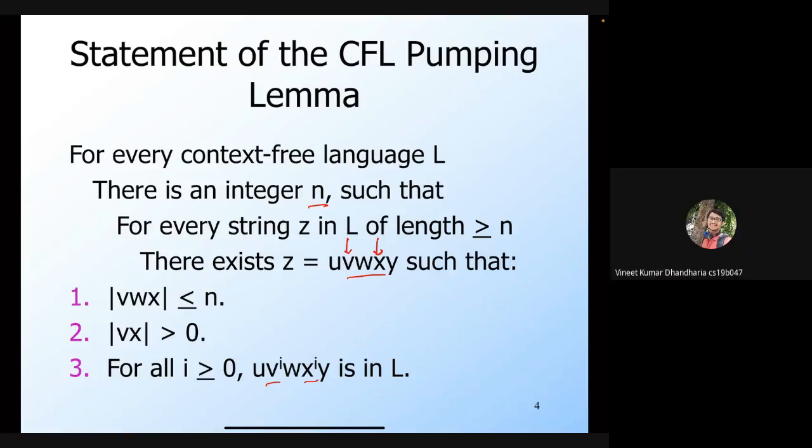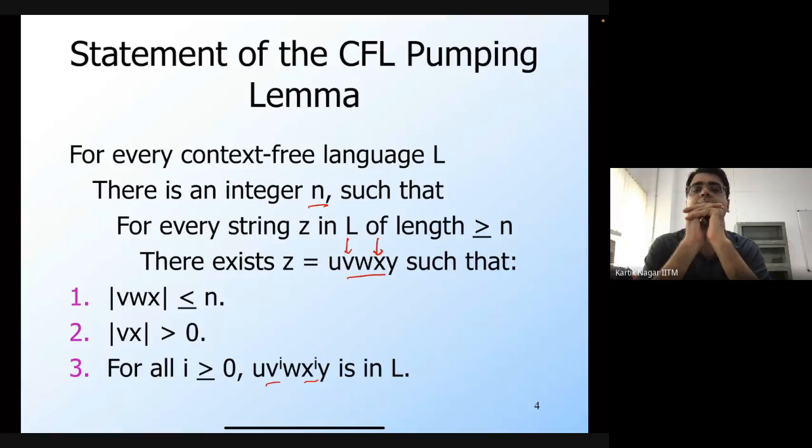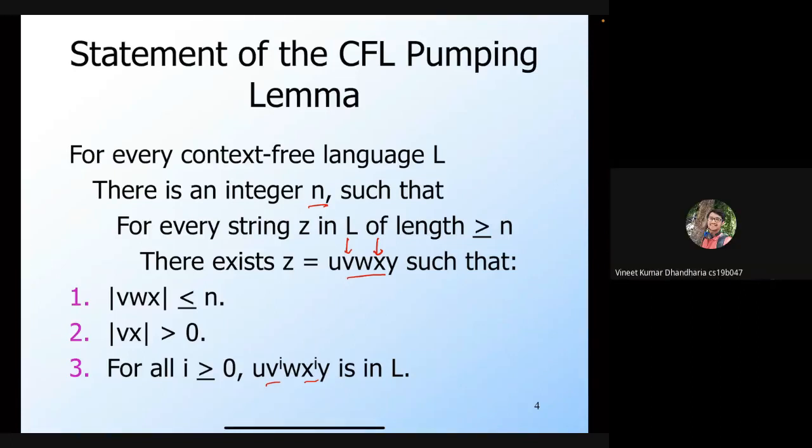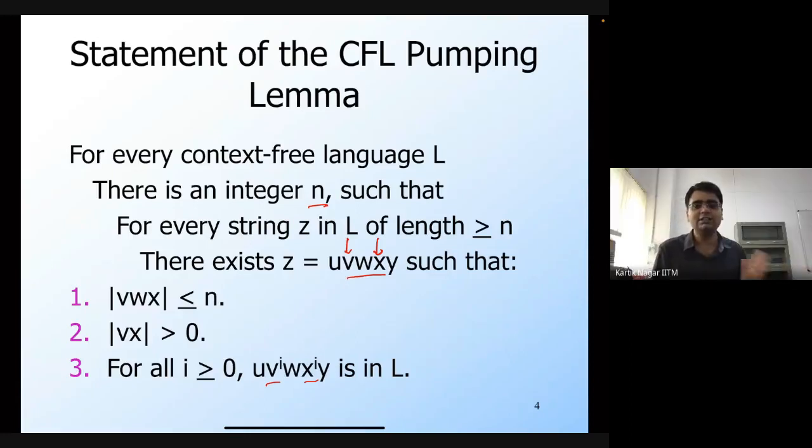If in this theorem we put w and x to be epsilon, that's what I'm saying, it's not your choice to put w and x to be epsilon. There exists some way in which I can break this. It's not saying that for every choice of v, w, and x, this should hold.